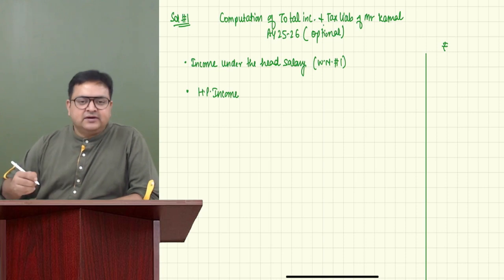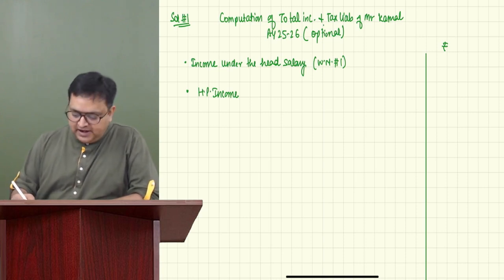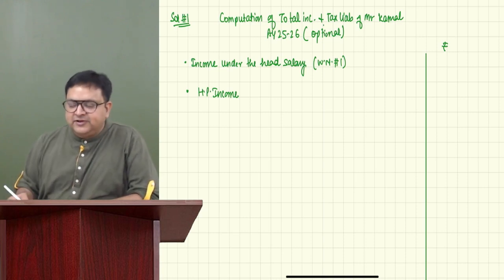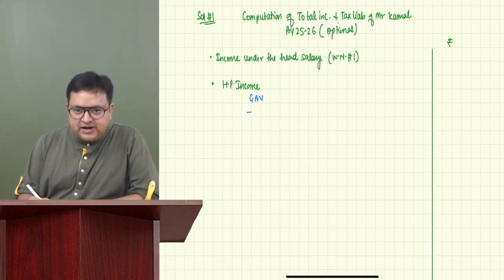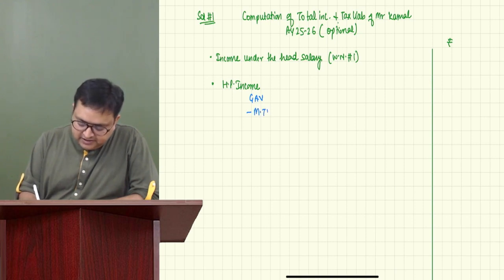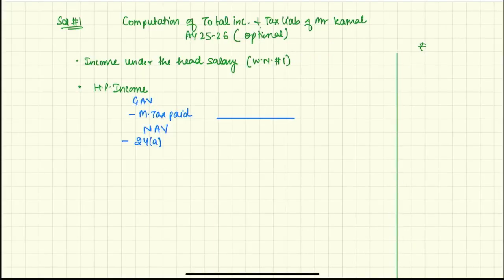We know that house property calculation is very, very simple, and there is a fixed format. So first we have GAV. In this case, we have municipal taxes also that we have paid, so we will deduct municipal taxes paid. We'll get NAV, net annual value, minus 24A deduction. Even if you don't remember the section number, that's completely fine.